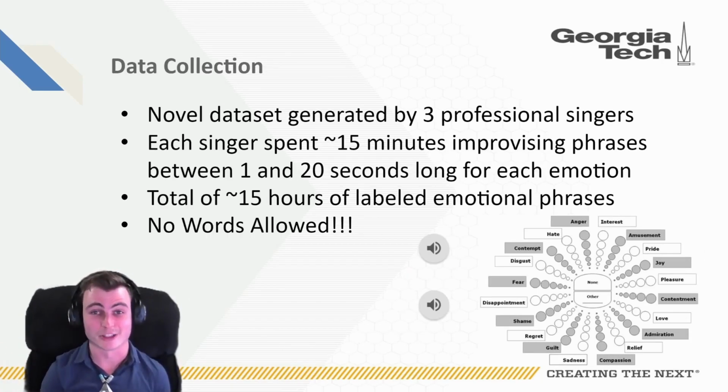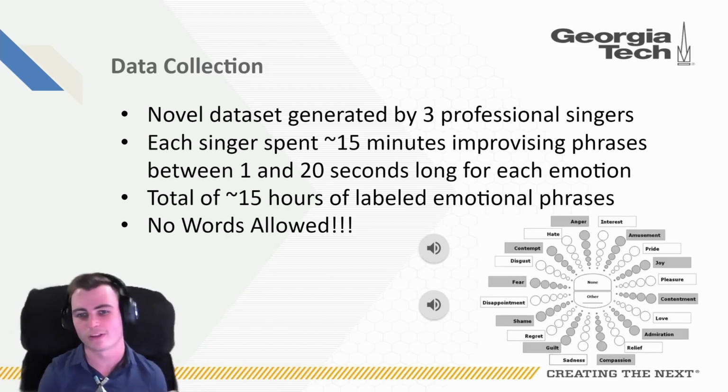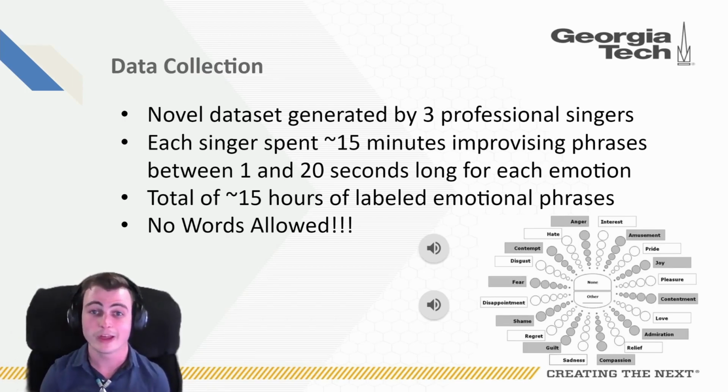Let's talk about our data collection. So for this project, we hired 3 professional singers to improvise emotion, and each singer was tasked with improvising for about 15 minutes per emotion, and then to improvise as many phrases as possible within those 15 minutes. We later went up and split up the phrases into phrases between 1 second and 20 seconds long, depending on the intent of the artist. Next up, artists were told, no words allowed. In total, this allowed us to have about 15 hours of emotion phrases that are labeled with the ground truth by the actor performing the emotion.